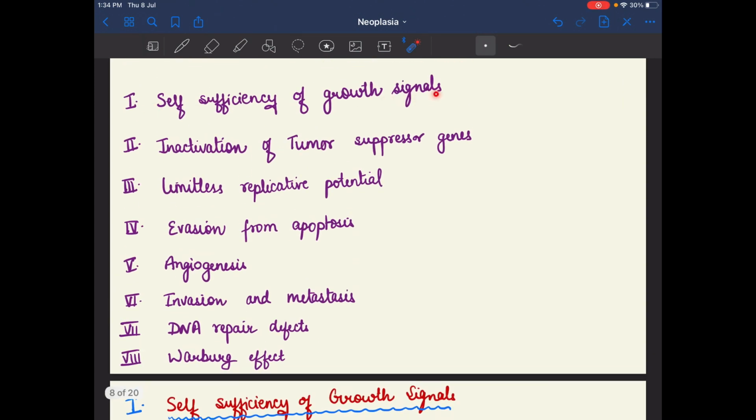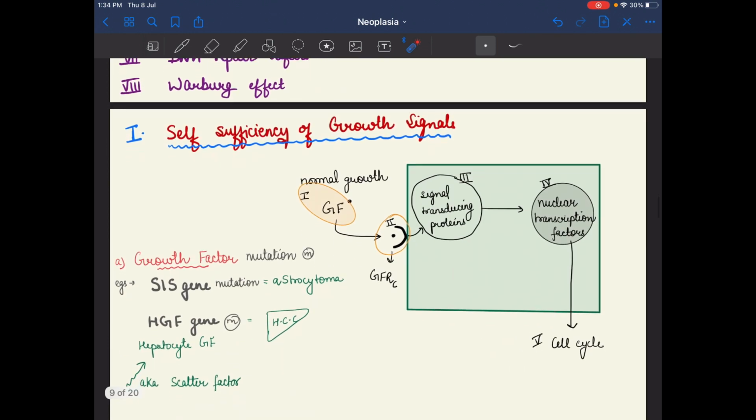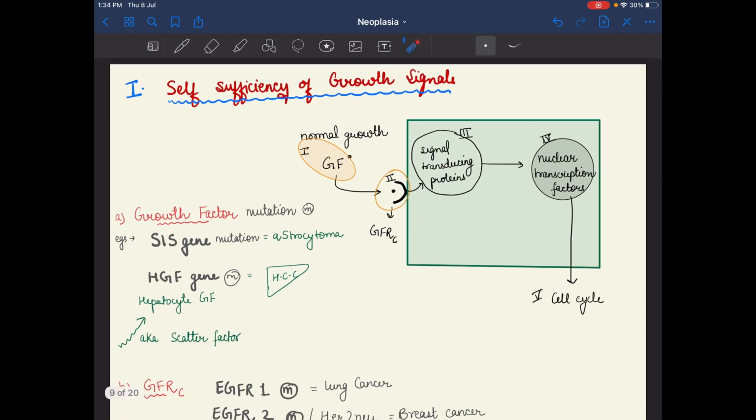Let's start with self-sufficiency of growth signals. Self-sufficiency of growth signals means the tumor cells want to become independent in our body. Normally there is a growth factor, and growth factor receptors are present on the cells. From the growth factor receptor, the signal goes to the signal transducing proteins, after that the nuclear transcription factors, and after that the cell cycle will begin. Basically there is mutation in this. That's how the cells become independent from our body.